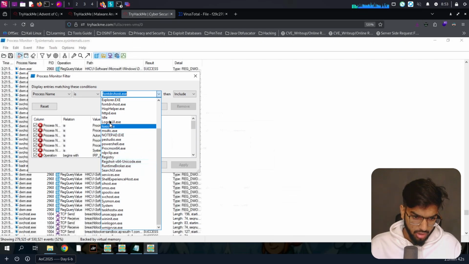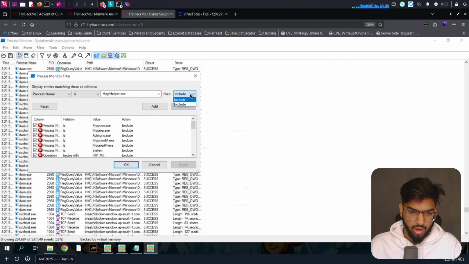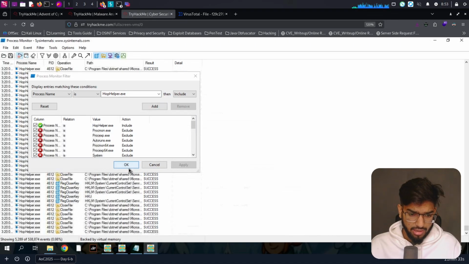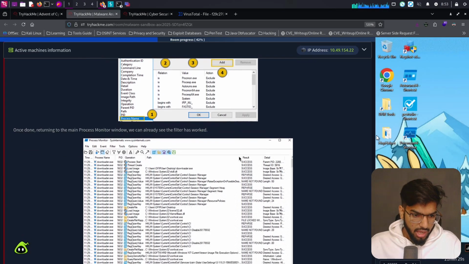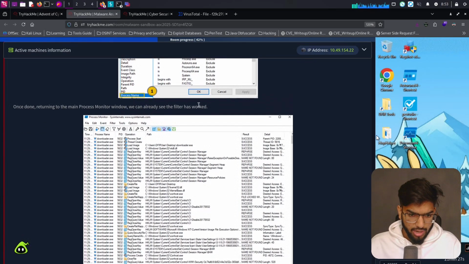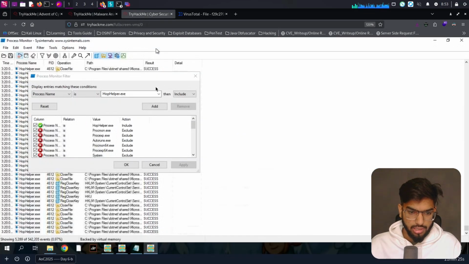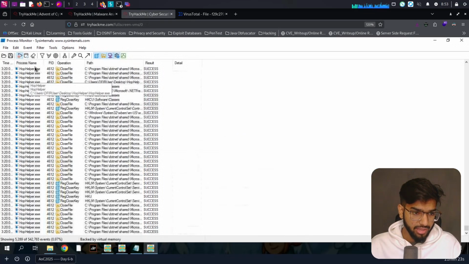Hop helper.exe is here. Then click on include. Yeah. Then click on add. Click on apply, and we can see that information present there. Once we are back in the main process window, we can already see the filter has worked. Yeah, so let's click on OK, and we can see the hop helper.exe events present there.